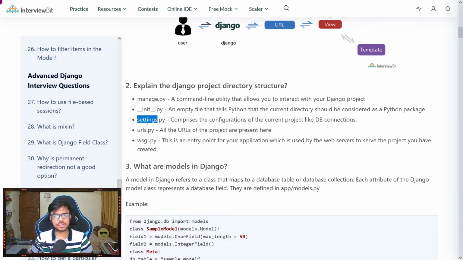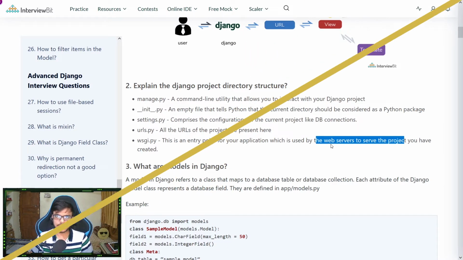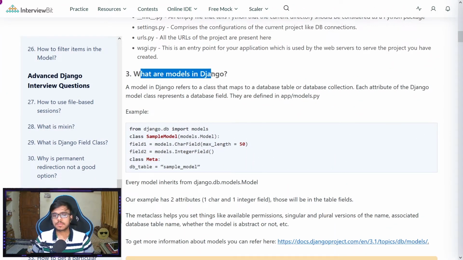Next, we have settings.py, which comprises the configurations of the current project, that is database connection, template engine, static folder that we are placing, etc. Next, we have urls.py. It has basically the mappings, or the URLs, for our particular project. Next, we have the wsgi.py file. It is an entry point for our application, which is used by the web server to serve the project that we have created.